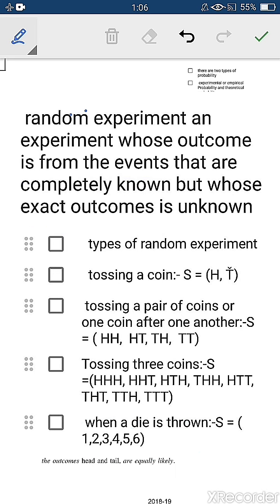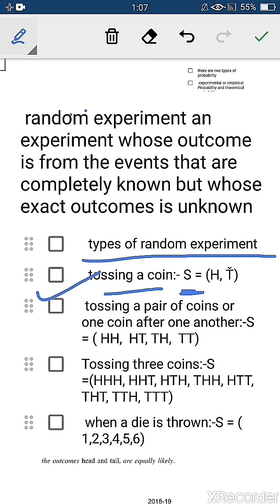So there are some cases which we are going to take in this chapter, types of random experiment. What are those? Either tossing a coin. When we toss a coin, what do you mean by S? S is a sample space. Sample space consists of all the outcomes. What is sample space? Sample space is the set containing all the outcomes. So when you toss a coin, either head can appear or tail can appear.